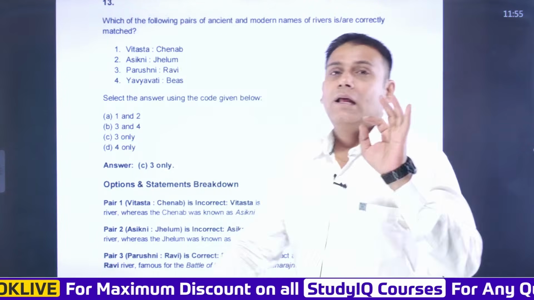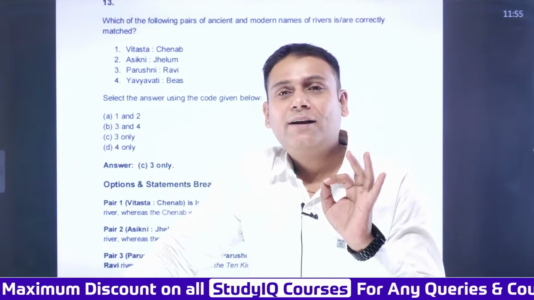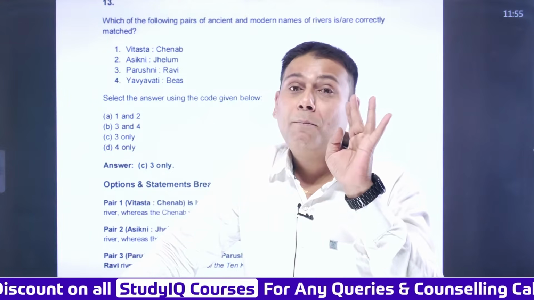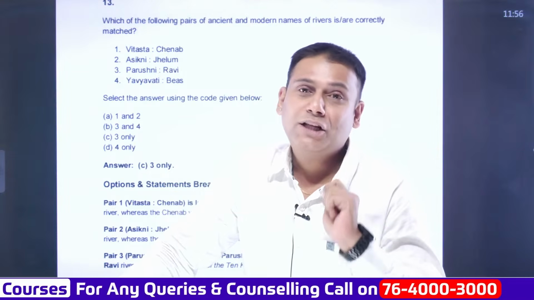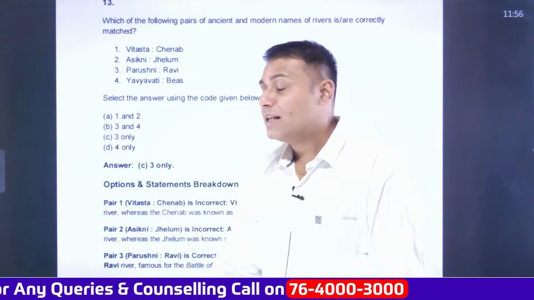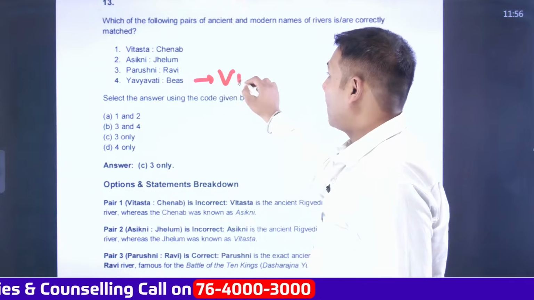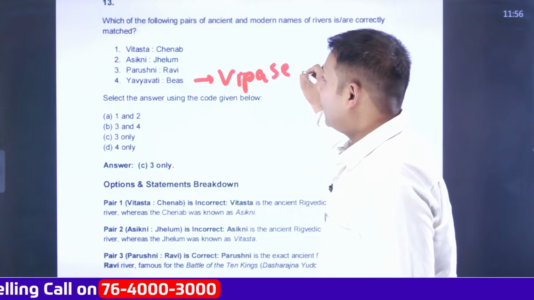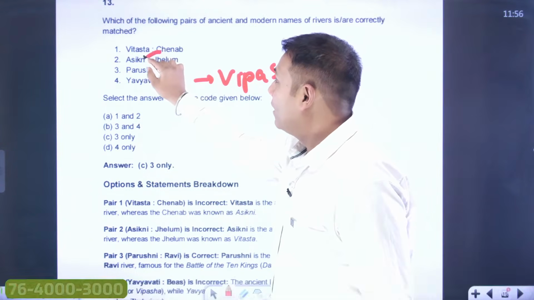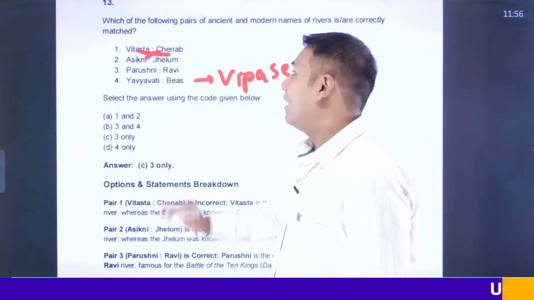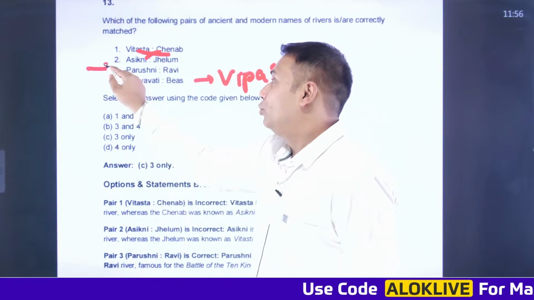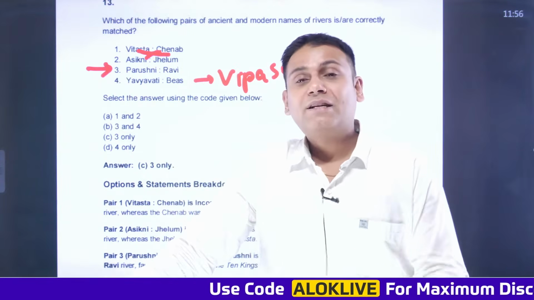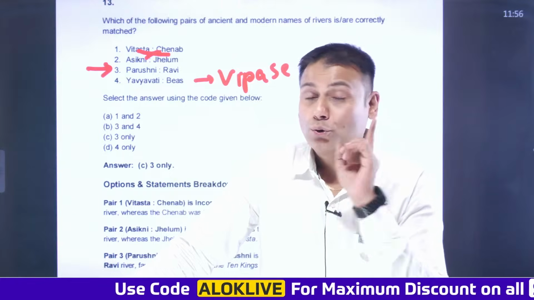My friends, river Saraswati in the Vedic literature is referred to as Naditama, Matetama or Devitama. River Indus is referred to as Sindhu. River Byas is referred to as Vipas. Then specifically, Chenab is referred to as Askini and Vitasta is referred to as Jhelum. Yes, river Ravi is referred to as Parushini. River Satluj is referred to as Sutudri.